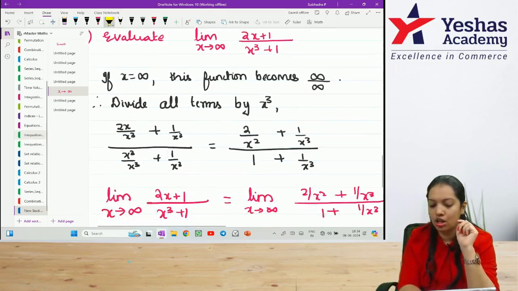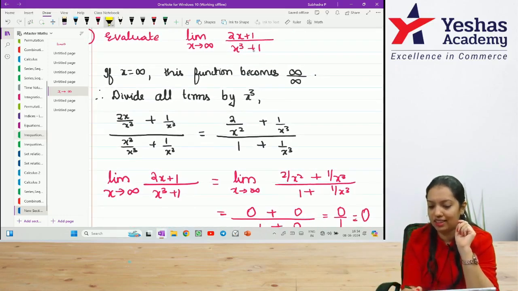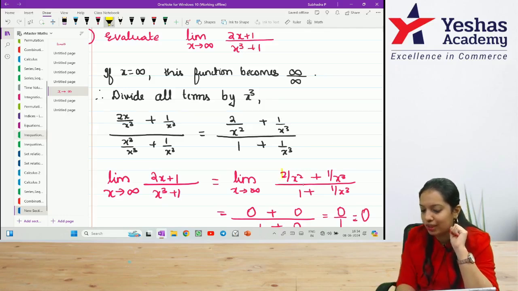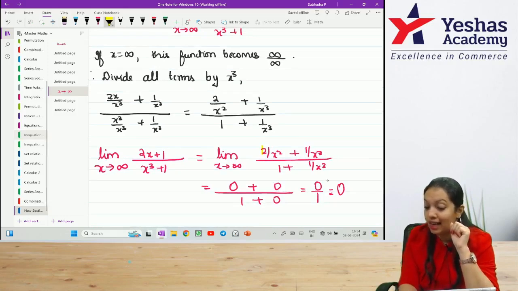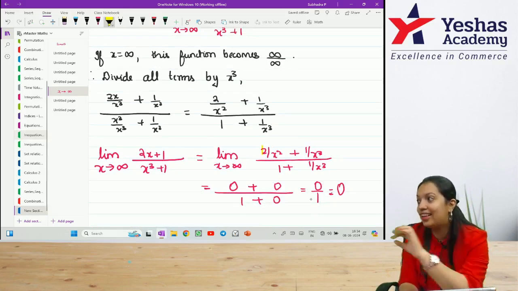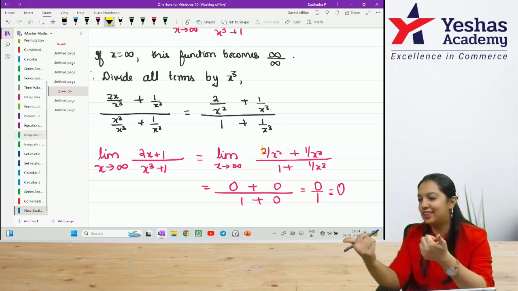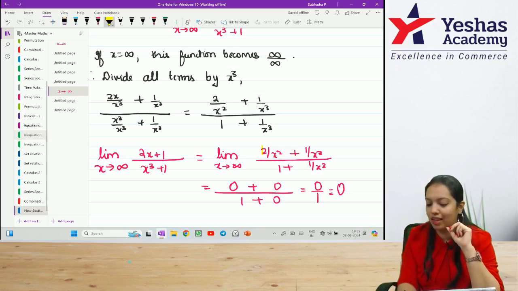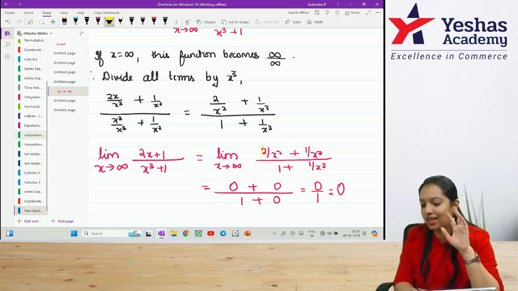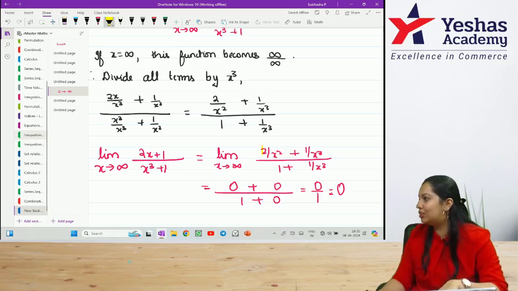There is no issue. So in the next step, I will rewrite this entire expression as 2 by x square, 1 by x cube, 1 and 1 by x cube. What is 2 by x square? 0. What is 1 by x cube? 1 by infinity? 0. What is there in the denominator? 1. If it were 0 by 0, I wouldn't have solved it. 0 by 1 is fine. 0 by 1 is 0 itself. This is okay with me. This value will become 0. So ultimately I have 0 divided by 1 which is equal to 0.